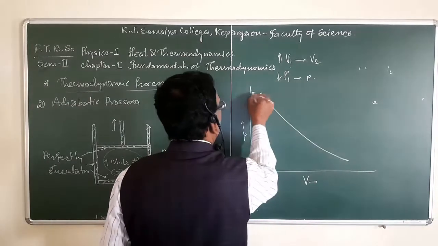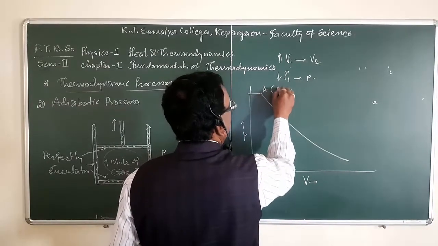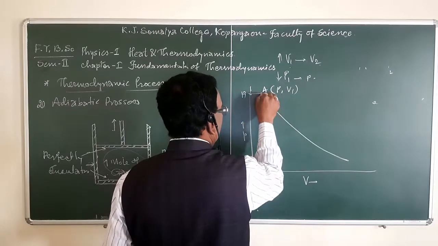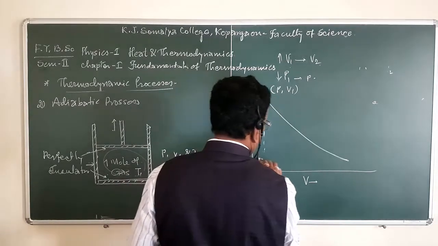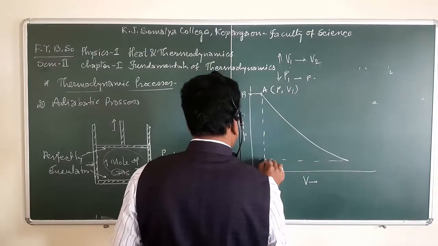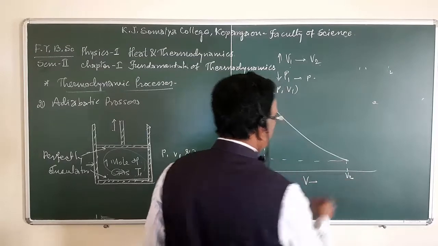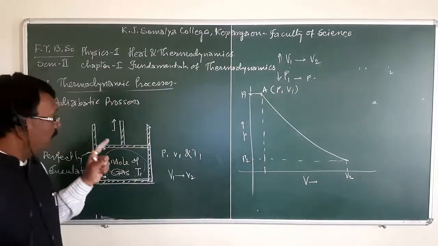This is the change. Here at point A, pressure is P1, volume is V1. And at the final stage, pressure is P2 and volume is V2. See here.